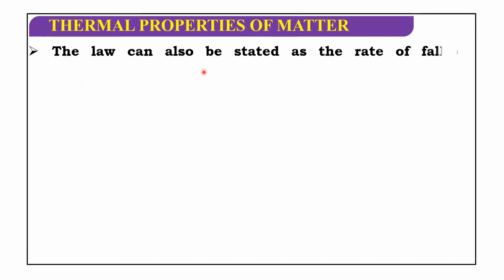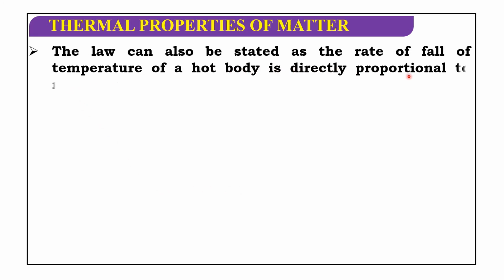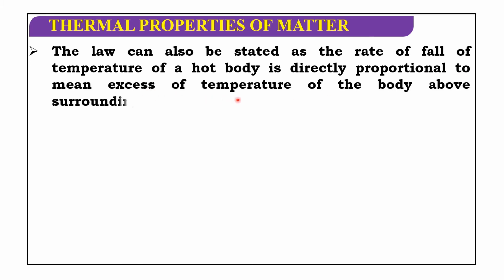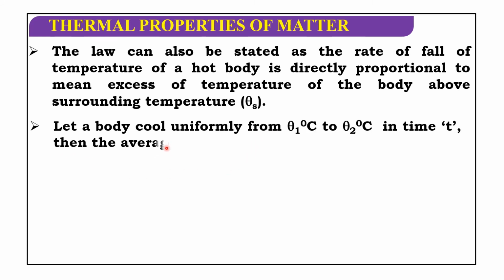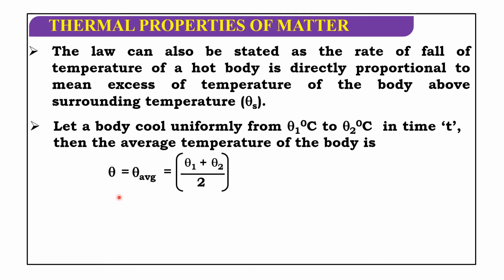So the law can also be stated as: the rate of fall of temperature of a hot body is directly proportional to the mean excess of temperature of the body above the surrounding temperature theta s. Let a body cool uniformly from theta 1 to theta 2 degree centigrade in time t. Then the average temperature of the body is theta average equals theta 1 plus theta 2 by 2,